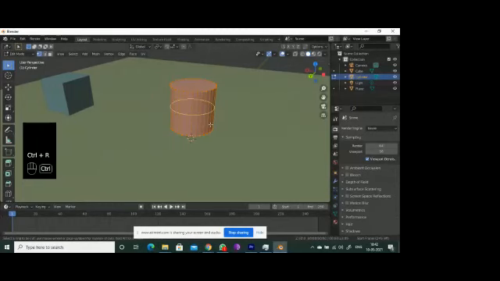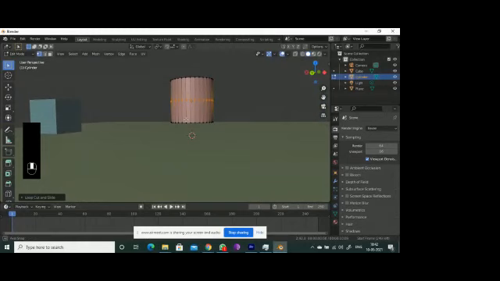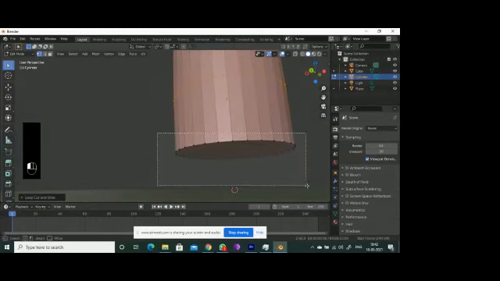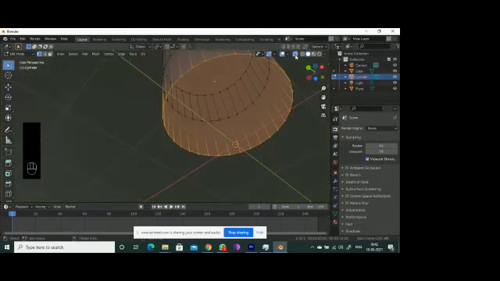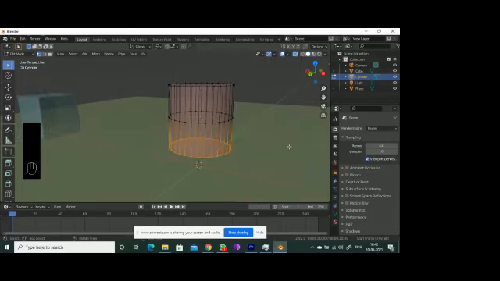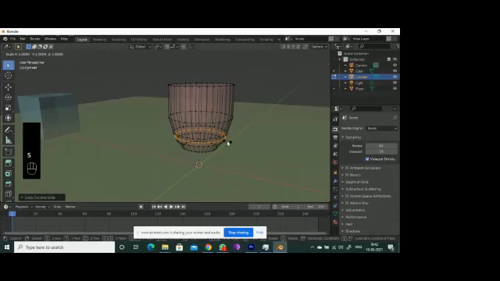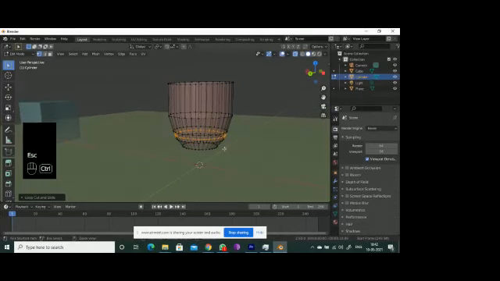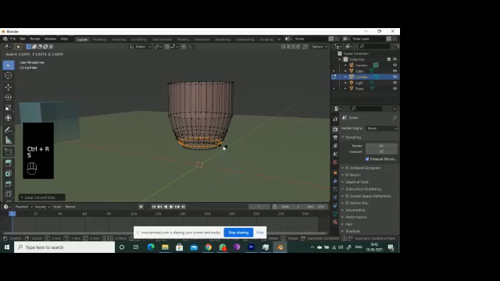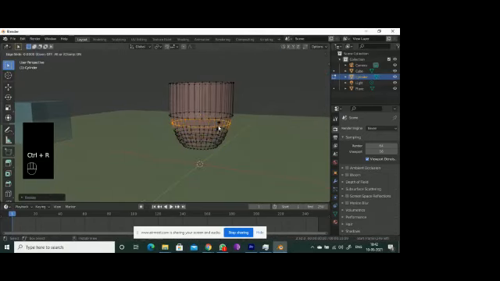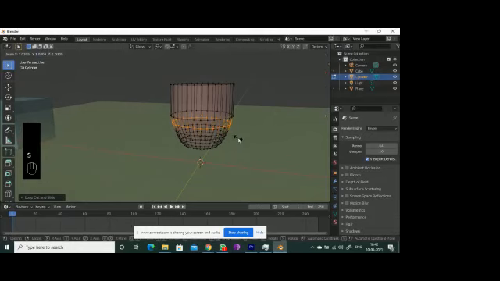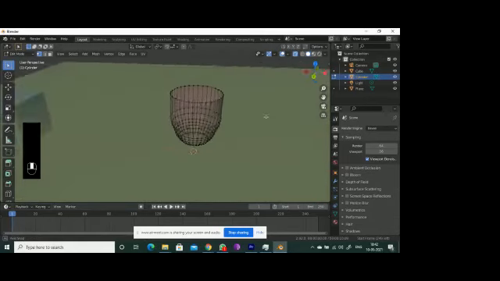So just simply I will make a model. Okay, Control, Control, Control. So it's somewhat like a cup, right?